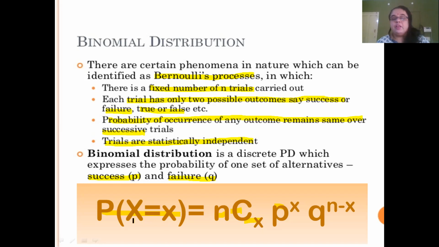So what does this say? In a binomial distribution, the formula will give you only the exact number of successes.